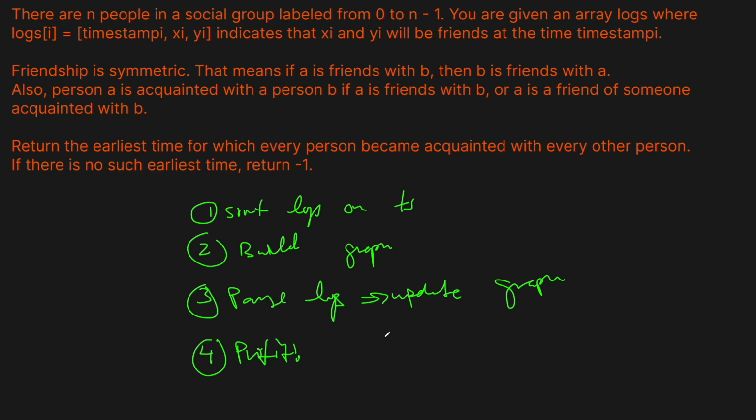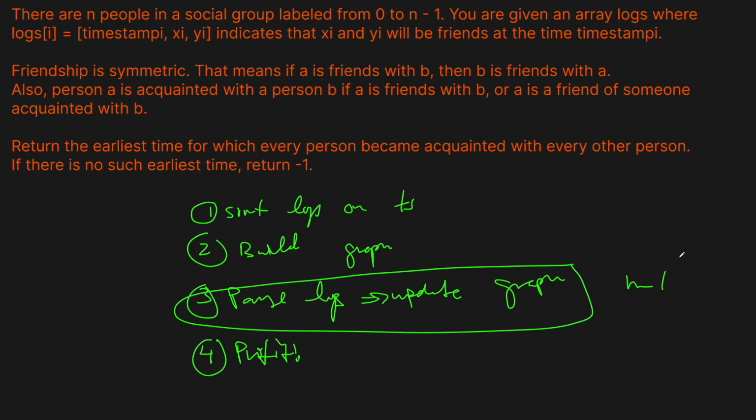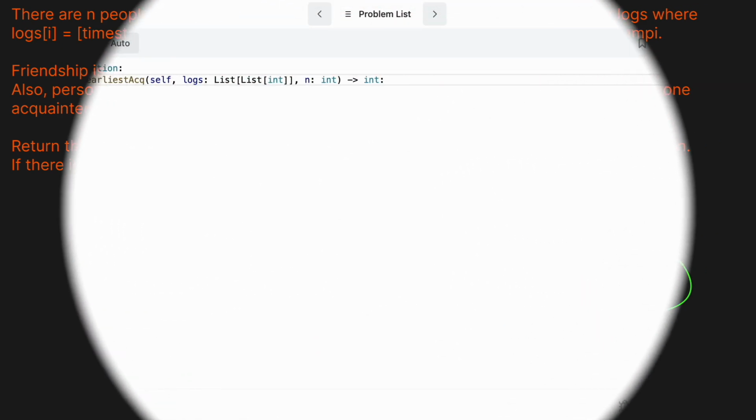It's relatively simple. Again, we just want to build our graph as we're going. And as soon as one person's acquaintances list is equal to n minus 1, or n if you want to put the person in there. I mean, technically, you are acquainted with yourself, so if you want to put them in there, that's fine. Then you would just look for n. But basically, the second that someone actually has n minus 1 in their set for the graph, then we're done. Like I said, it's really simple. All right, now let's code this up.